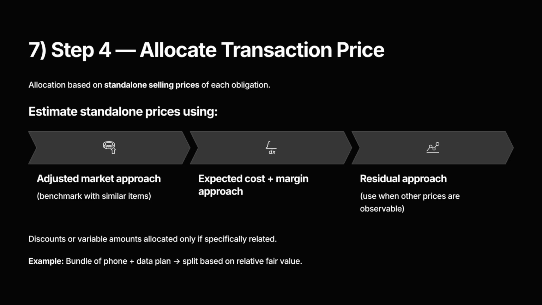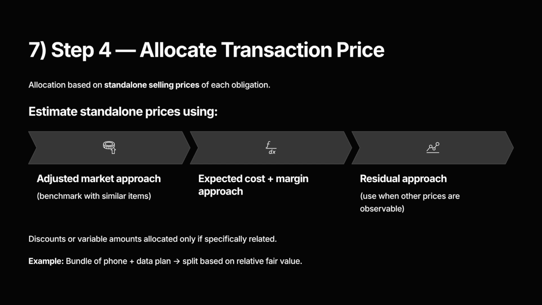Number 7. Step 4. Allocate the transaction price. Once the total transaction price is determined, it must be allocated among the identified performance obligations. The allocation is based on each obligation's standalone selling price, that is, the price the entity would charge if sold separately. When direct prices aren't available, companies can estimate using adjusted market assessment, referencing market prices for similar goods or services, expected cost plus margin, estimating cost and adding an appropriate profit margin, or the residual approach, using the difference between total contract price and the sum of observable standalone prices.